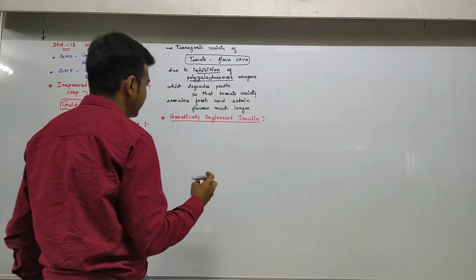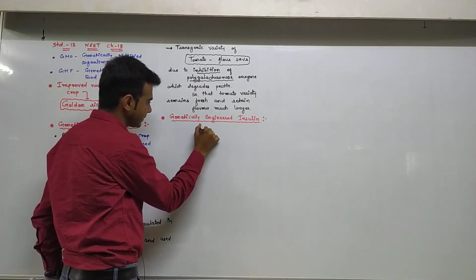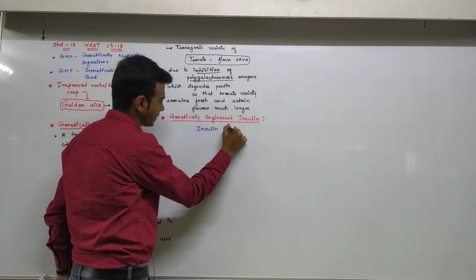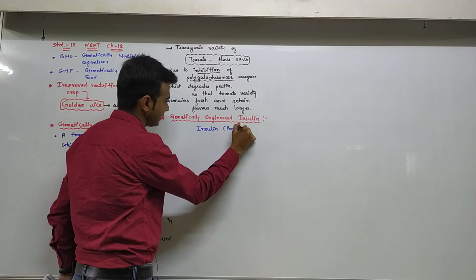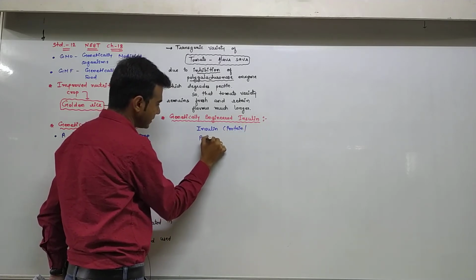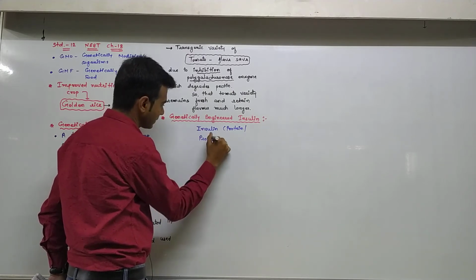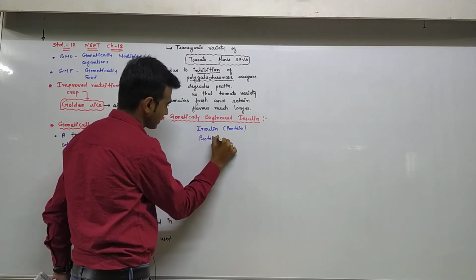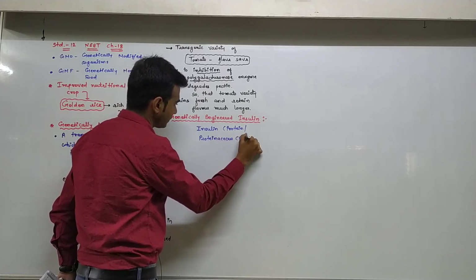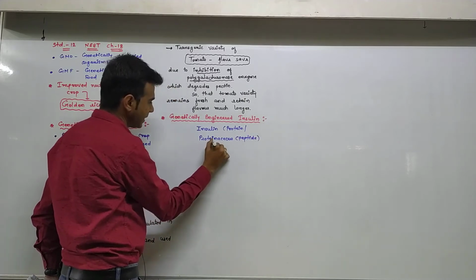Genetically engineered insulin. So insulin is a protein. You also say proteinaceous or peptide hormone.